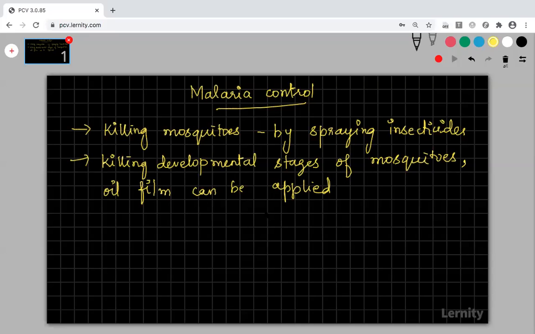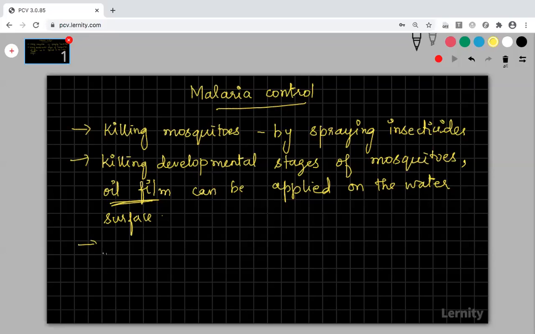So wherever mosquito breeding is high, we can apply this oil film on the water surface, so that the mosquitoes in the developmental stage, that is the larva form, will be killed. How can this oil film kill the larva? It prevents the breathing of larva and pupa of mosquito, so that the adult mosquitoes will not develop, and we can control the breeding of mosquitoes in the stagnant water. Okay.